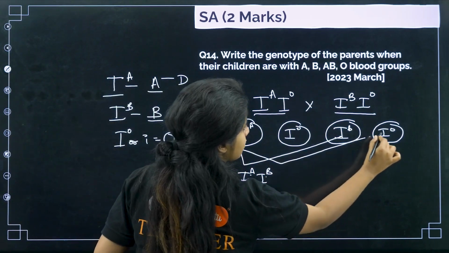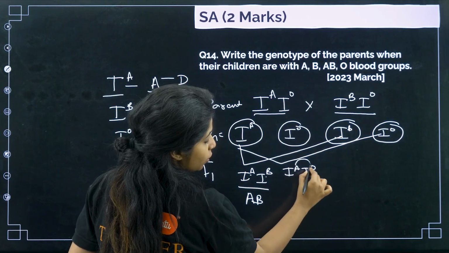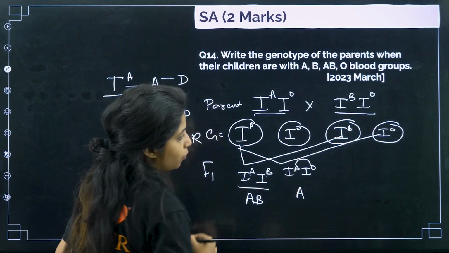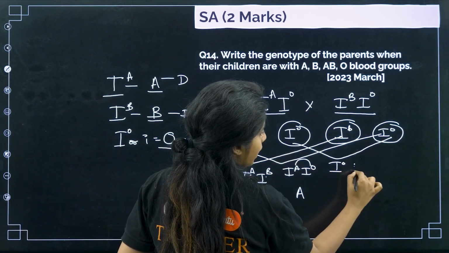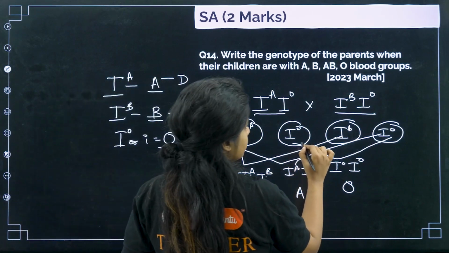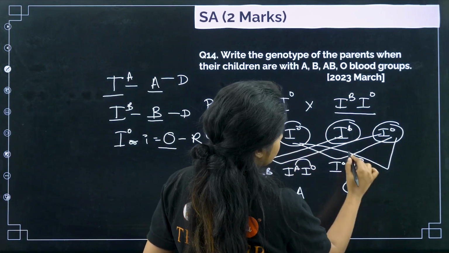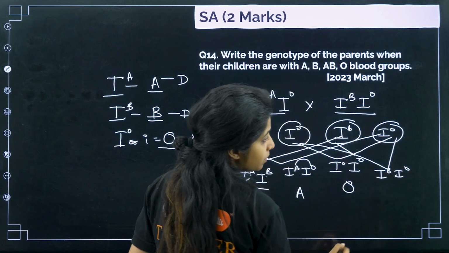Now this and this come together. So I get IA IO. That means A is dominant over O, so it will be A blood group. Now this and this fuse, I get IO IO, so that will be O blood group. Then I have this and this, which will be IB and IO. That means what, children?